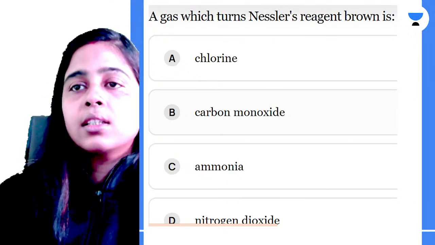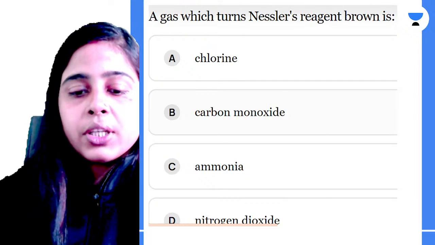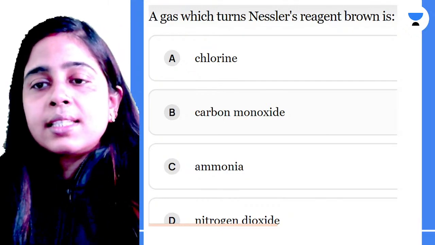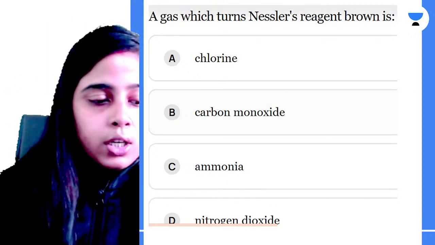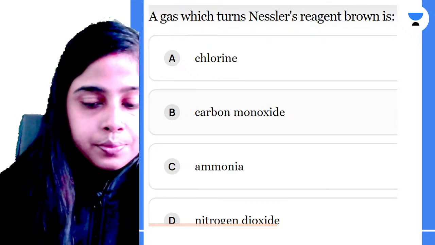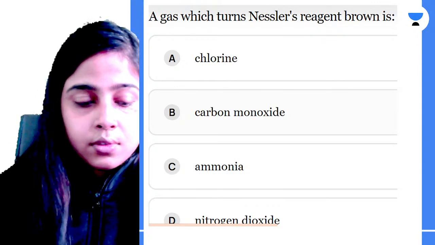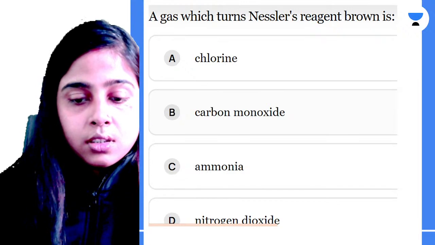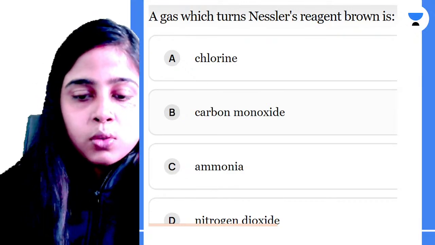So let's try to answer this question. Which gas will turn your Nessler's reagent brown in color? Is it chlorine, carbon monoxide, ammonia or nitrogen dioxide? Please try to answer it everyone. Okay, Vishal is giving the answer, but he has given 2 answers.